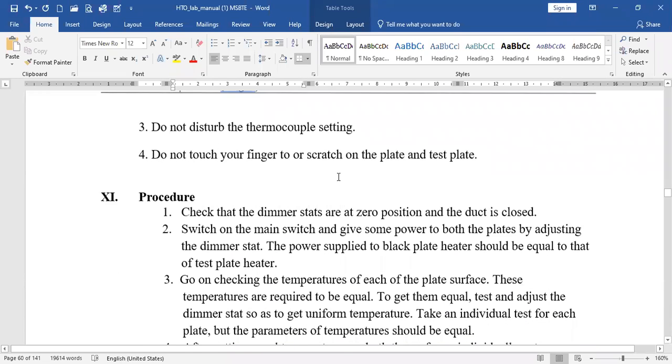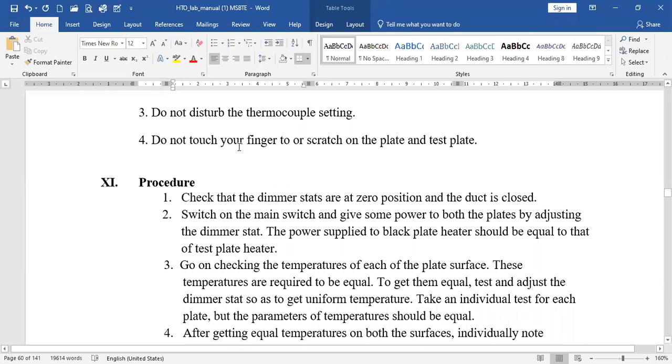Do not disturb the thermocouple settings. Do not touch your finger to or scratch the black plate and test plate. There is no need to touch them, because they are already fixed in a compartment, and this compartment is packed.